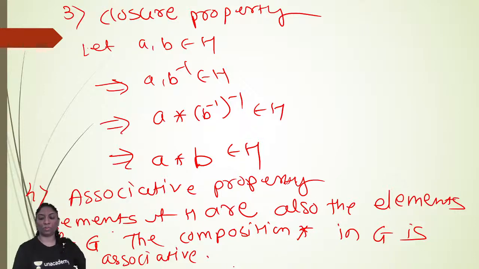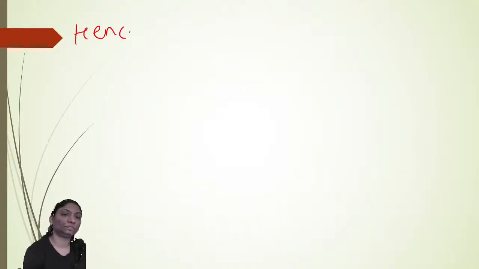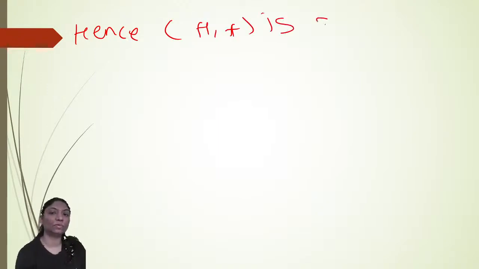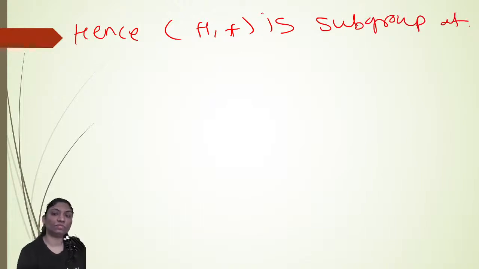Hence, now all the properties are satisfied here. Hence, H with respect to the operation star is a subgroup of G star. See how we have proved it?